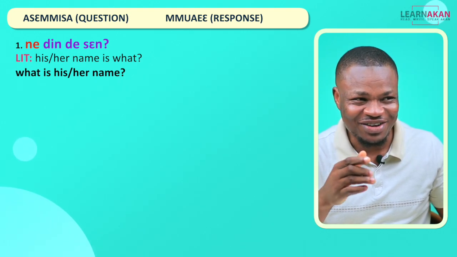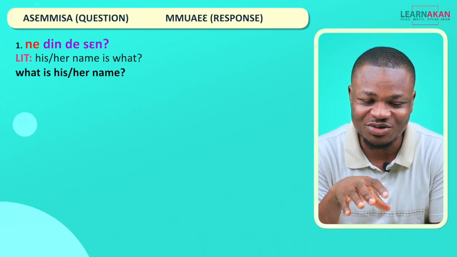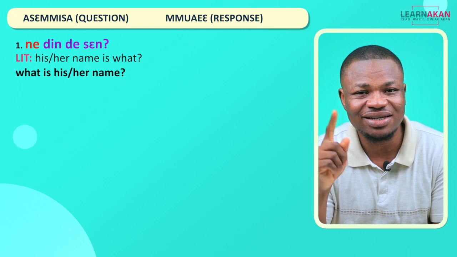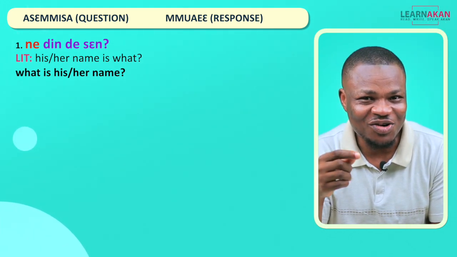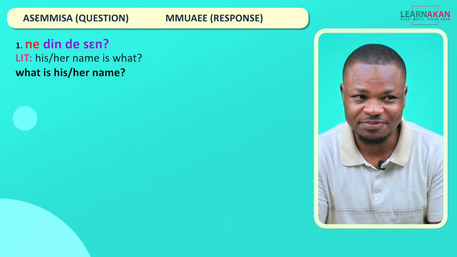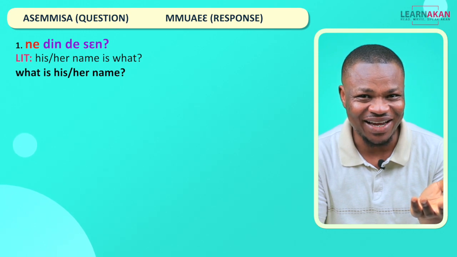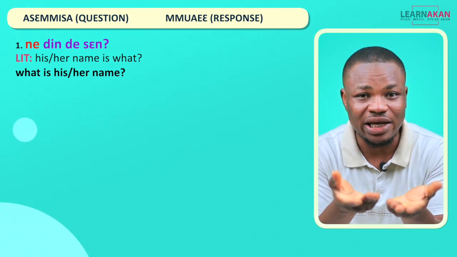Ne. Okay? If you haven't taken that lesson, please go back and take that lesson after you're done with this one. So instead of Wudin the same, we'll have Nedin the same. Nedin the same. His or her name is what? Or what is his or her name? It's that simple, right?